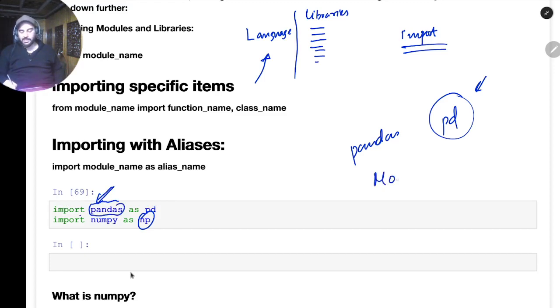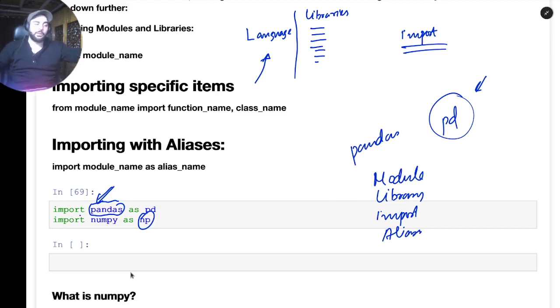Is module clear? And is this concept of library clear? And is the concept of import and aliases clear to you? Okay, because we'll be writing a lot of import statements, because we will not be reinventing the wheel. We'll be continuously using some code written by other people, and you will also create your own modules.